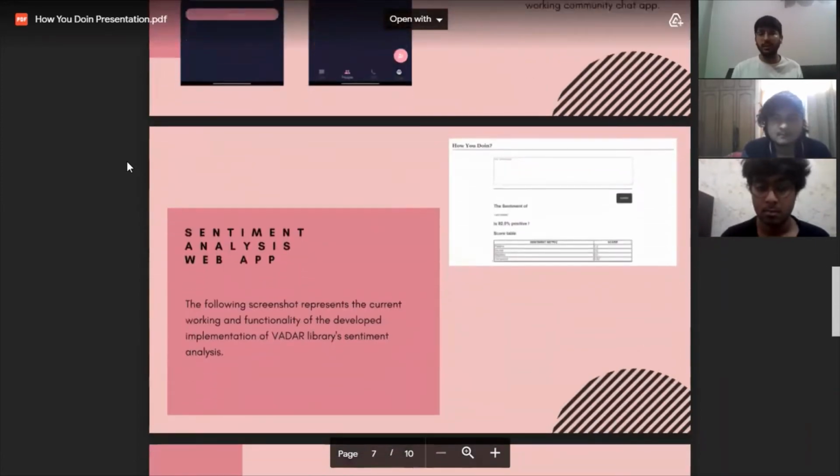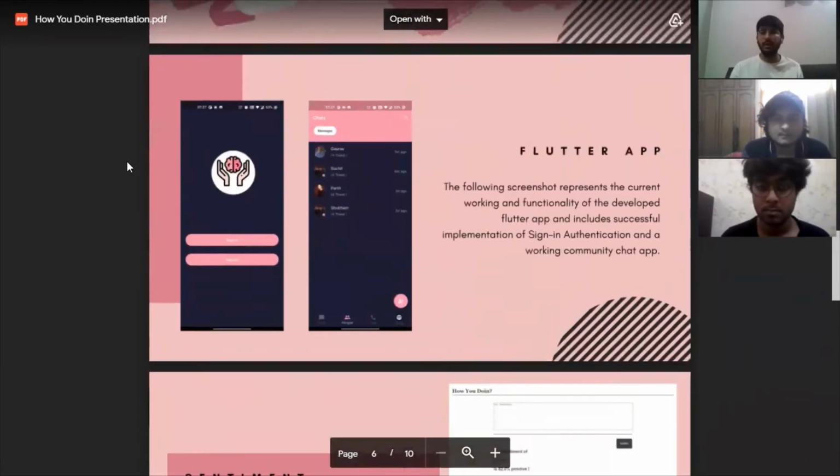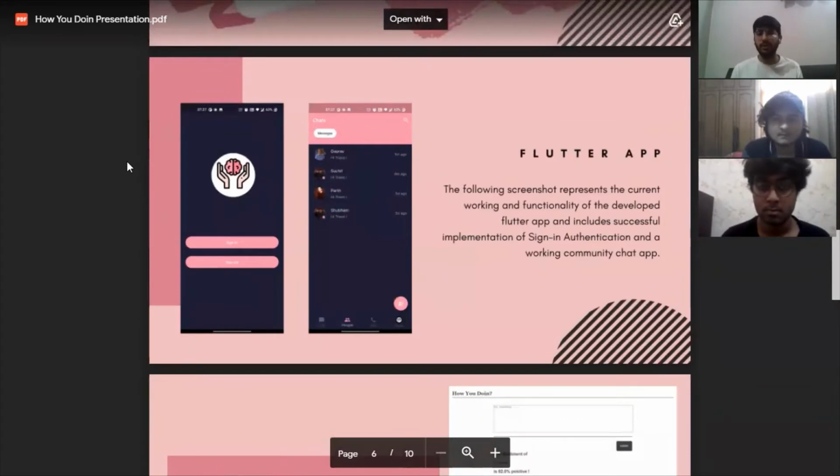And this is the current work we've done in the Flutter application, which includes the integration of the chat application as well.